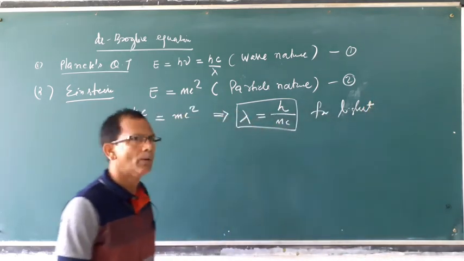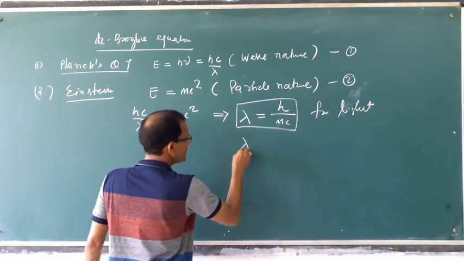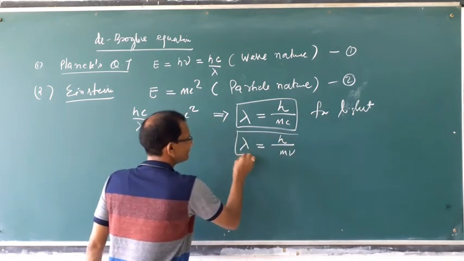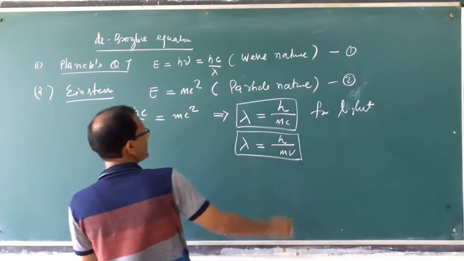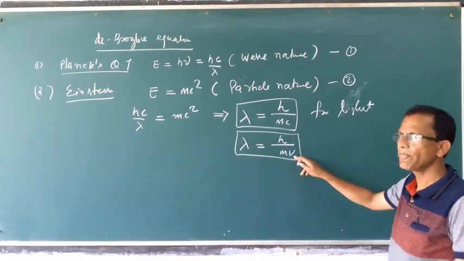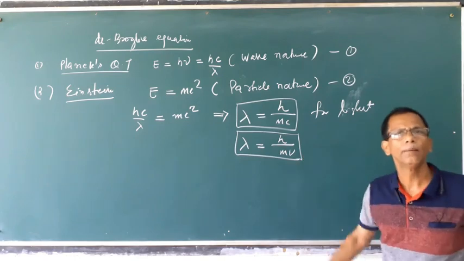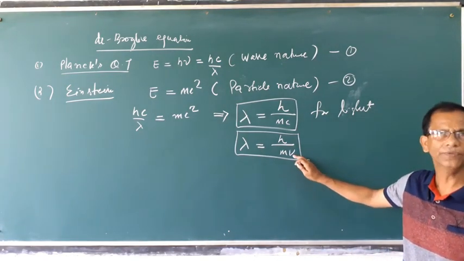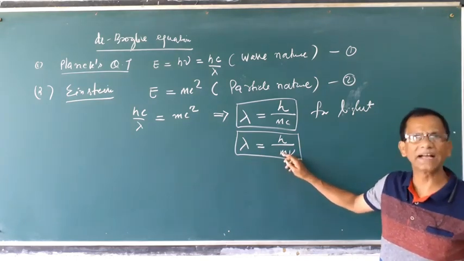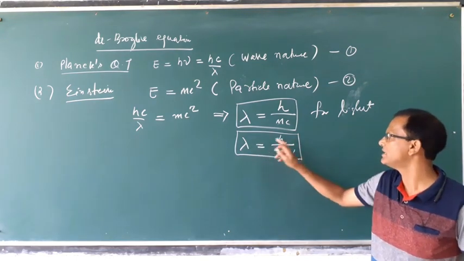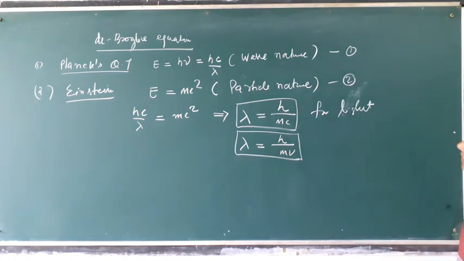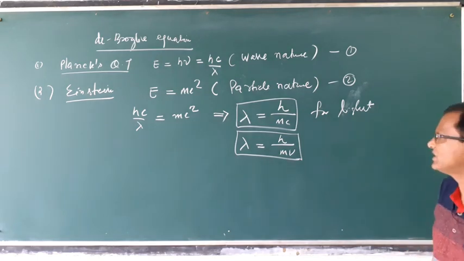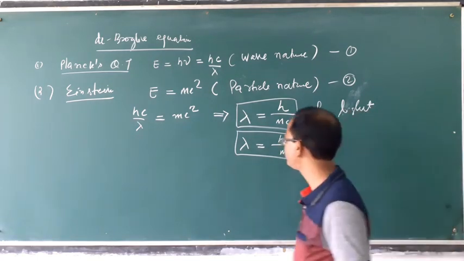For any particle, lambda is equal to h by mv, because v is the velocity of the body, the velocity of the particle. So c is replaced by v, for any velocity with the same mass, lambda is equal to h by mv. So this derivation is called the de Broglie wavelength calculation of the particle.